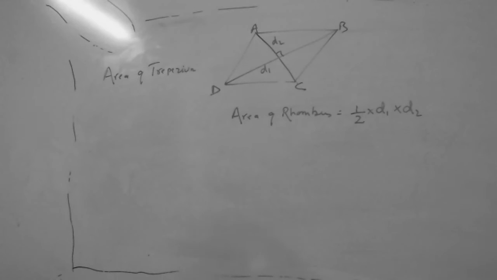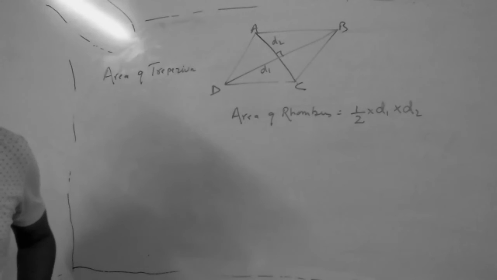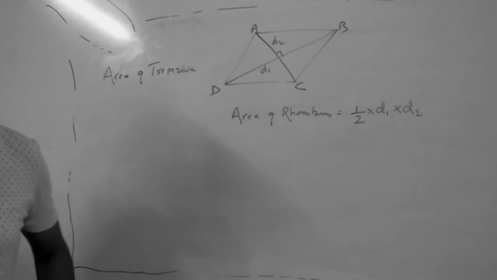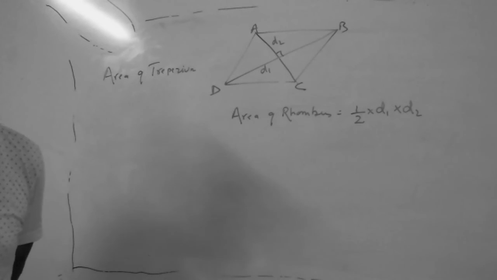In a trapezium, one pair of opposite sides is parallel, like AB is parallel to DC. What is an isosceles trapezium?